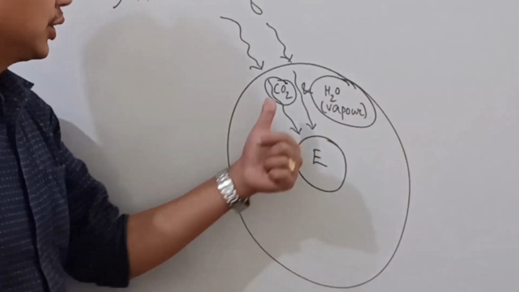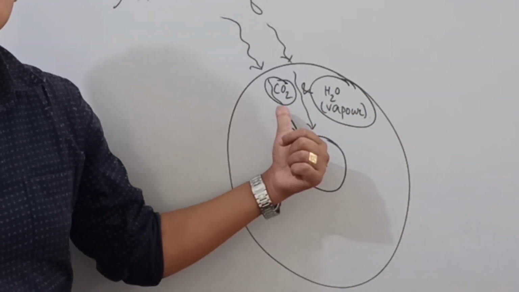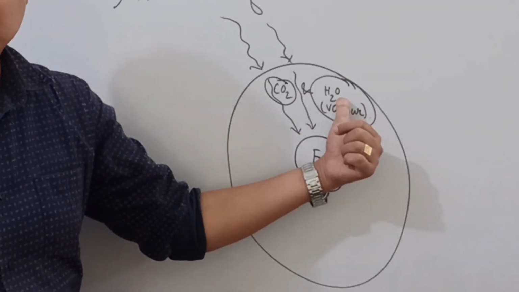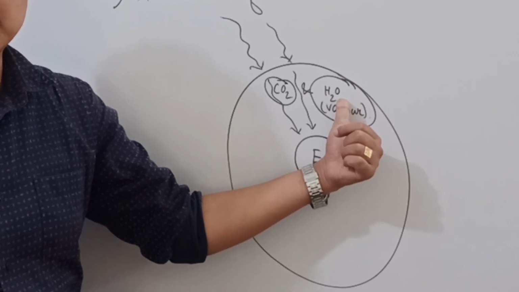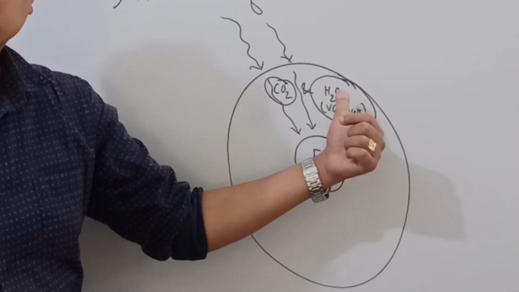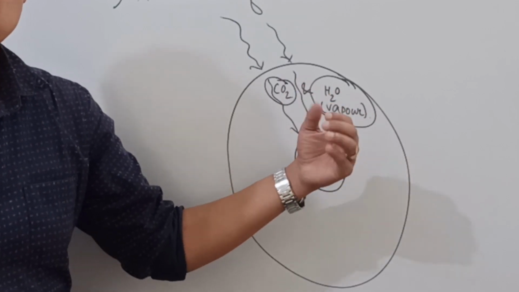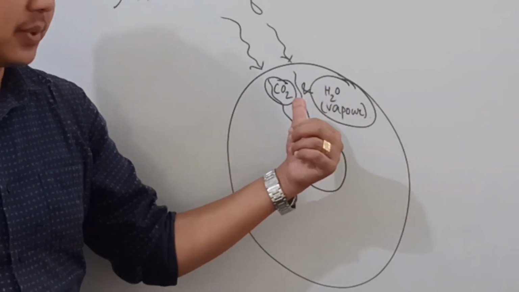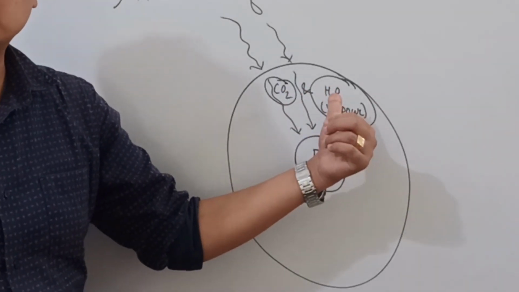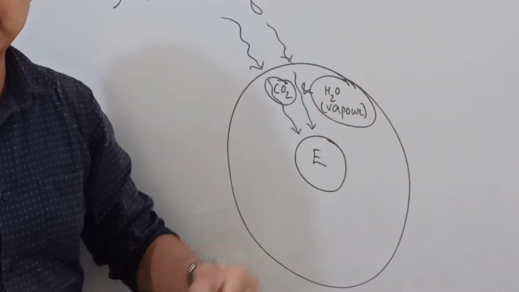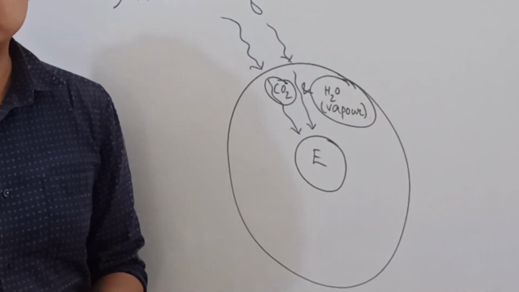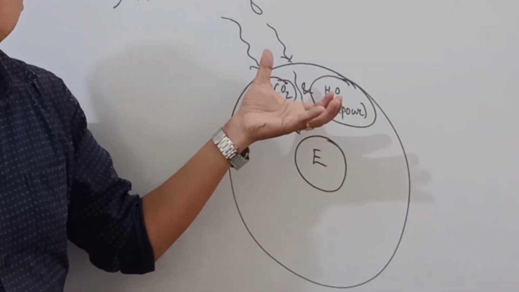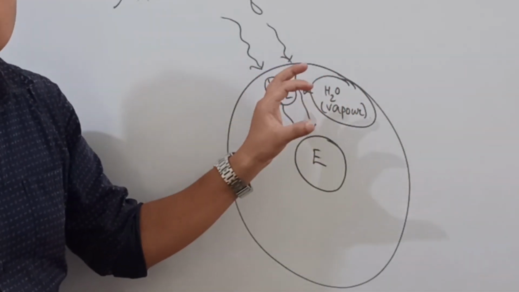The heat energy reflected by the surface of the Earth is captured by the gas carbon dioxide, CO2, and the water vapor. The CO2 which I have written on the board is the formula for carbon dioxide, while the H2O that I have written here is the formula for water. But the water that is present here is not in liquid form, it is in the form of a gas, which we call water vapor. The heat energy trapped by carbon dioxide and water vapor is not allowed to escape out of the atmosphere.